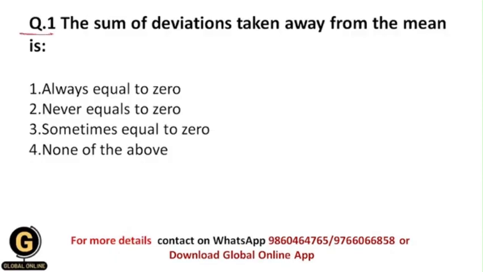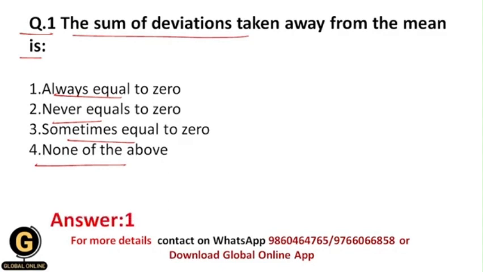Question 1: the sum of deviations taken from the mean is called. So students, whenever you are taking the deviations from the mean and you sum those deviations, then that summation value will be what? Whether that value will always be equal to 0, whether it never equals 0, or whether sometimes equal to 0, or none of the above. So students, basically this value is always equal to 0, and that's why your correct answer should be 1.